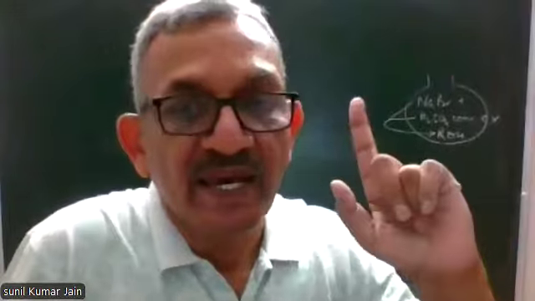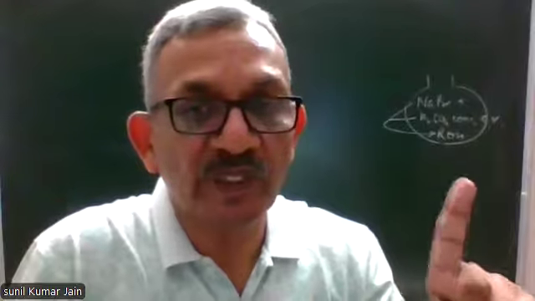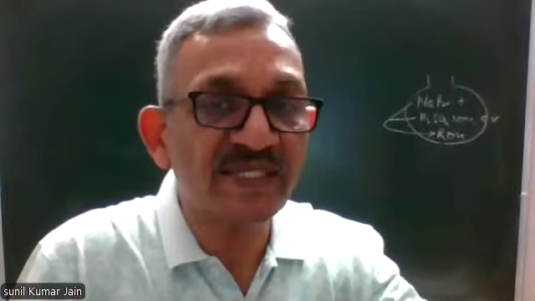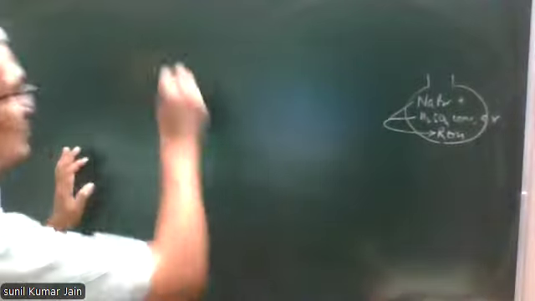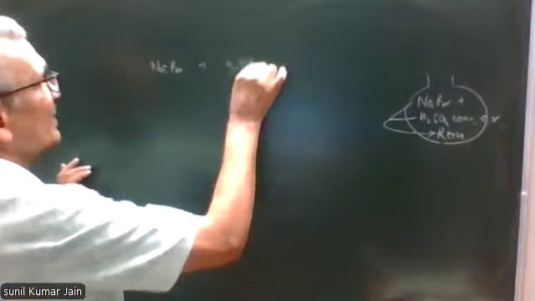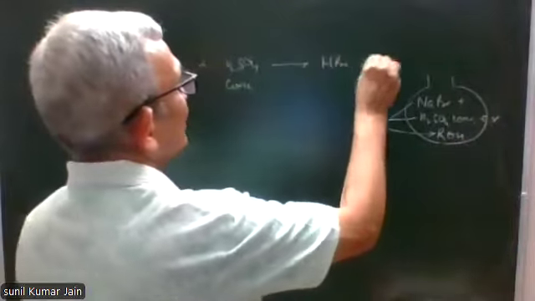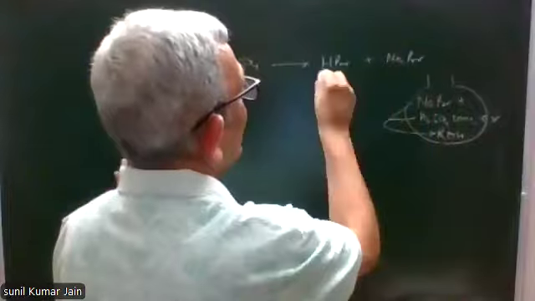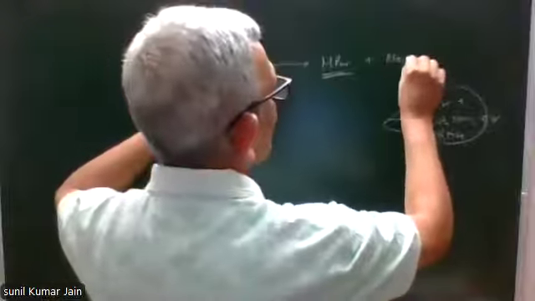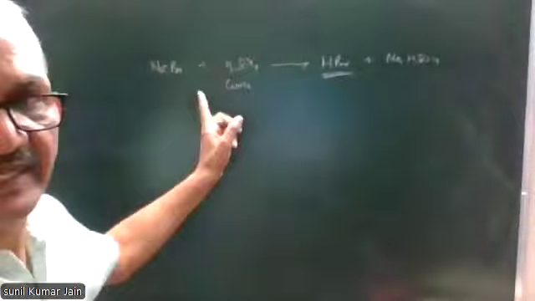It means after HBr is formed, it doesn't get sufficient time to undergo decomposition, and immediately attacks alcohol and leads to formation of the final product, that is bromoalkane. So the reaction will be NaBr plus concentrated sulfuric acid, which is taken in excess, gives HBr plus NaHSO4. This HBr will immediately attack alcohol.